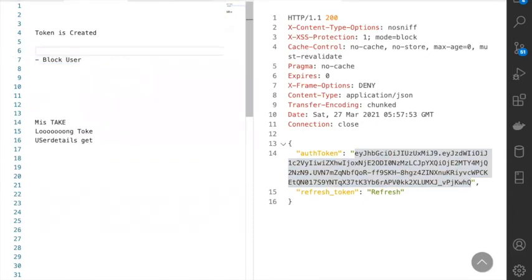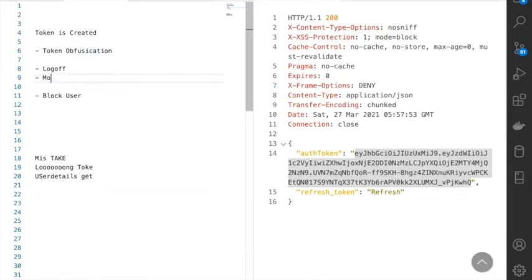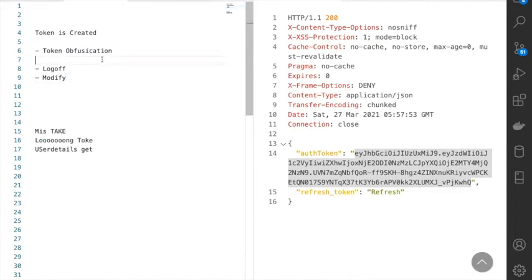Here, I forgot the exact terminology. As I keep saying, terminologies are more complex than technologies. So this terminology I forgot, but maybe I will just put the terminology that I remember. I think this technique is called token obfuscation or something like that. Can anyone guess what this token obfuscation could be? It usually gives you the luxury of creating a log-off with your behavior, as well as modifying your user roles, with JWT also. What could it be?